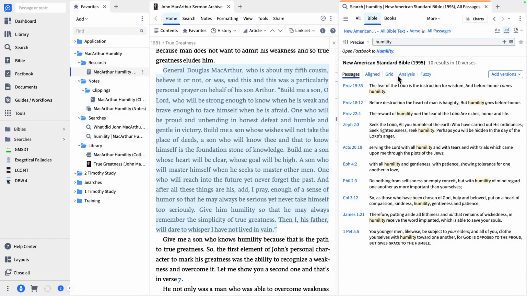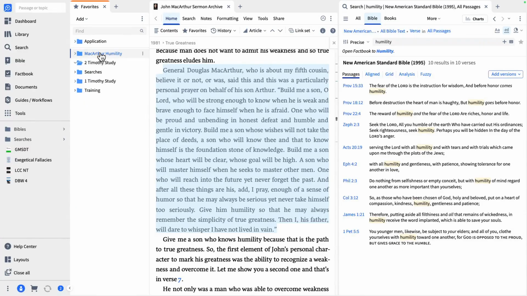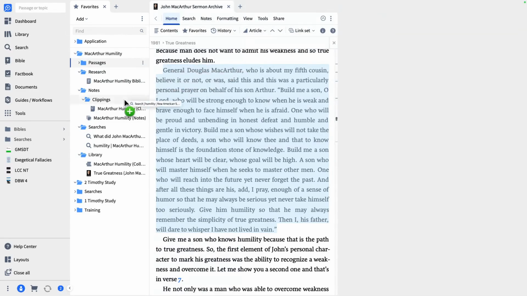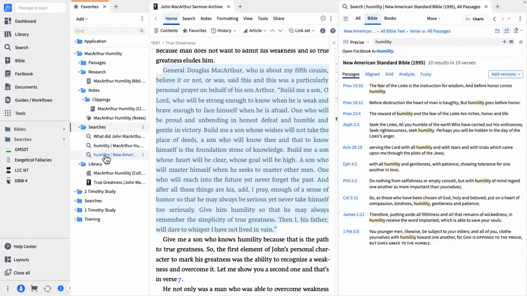Now, here's a couple of things we can do. Let's add another folder to our drawer. And this one we'll call passages. Okay, now there's a couple things we can do. We can save this search. That's number one. We can drag that search over here and drop it right in my searches folder. Okay, now that's in there as well.